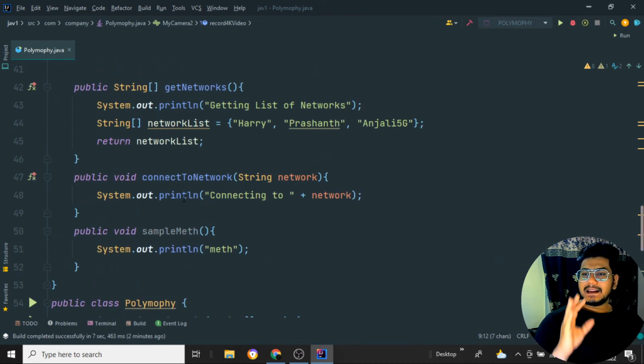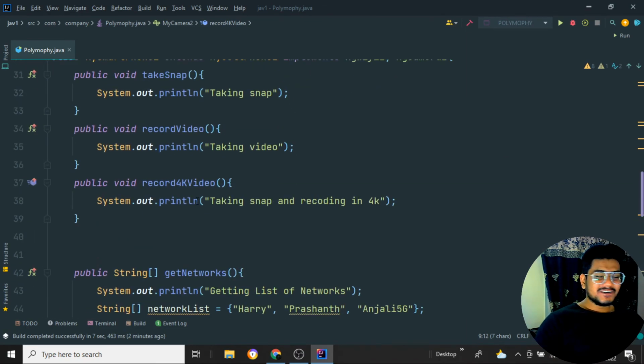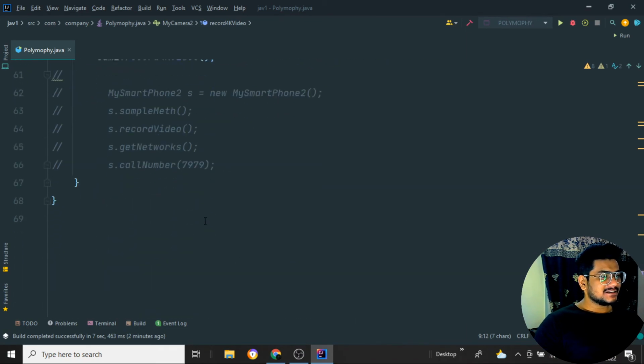So interface and class: when the two methods are present in both, when I'm trying to access it, the class method is going to print. If there is no method inside the interface and the method is there inside the class, and I try to create an object for the interface and use that object to access the method of the class, I cannot do that. Okay, so that is what overall I said right now.